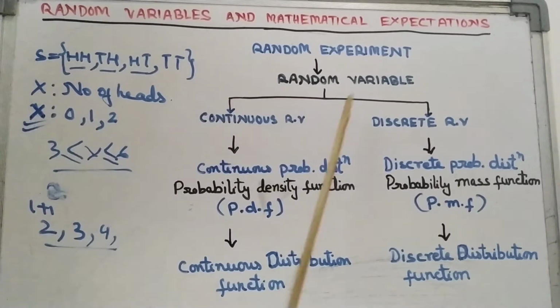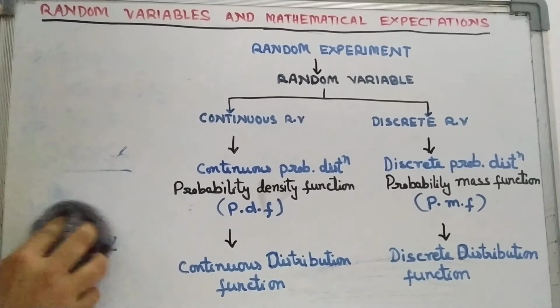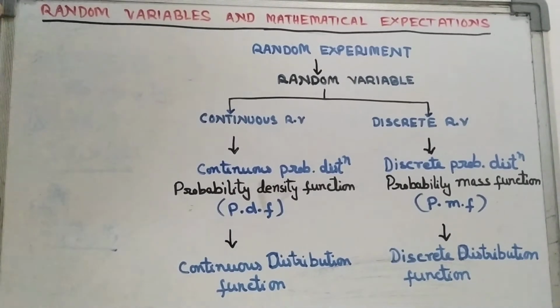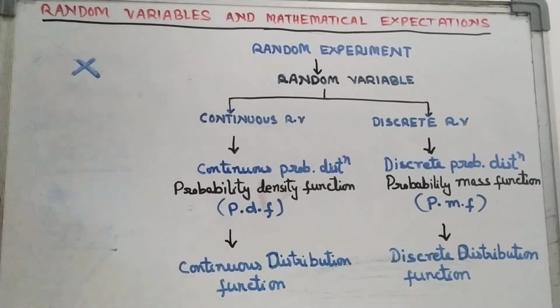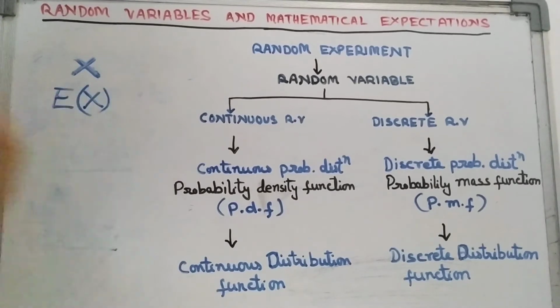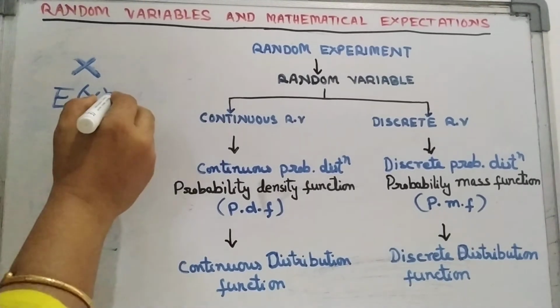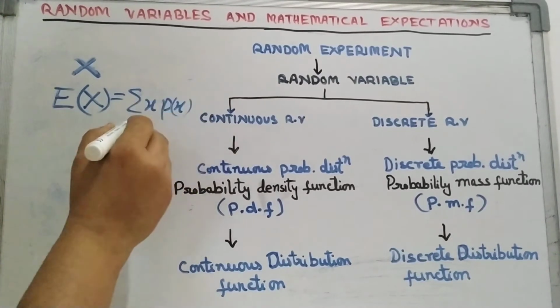Okay. Now let's come to mathematical expectation. What is mathematical expectation? Just now you learned that x is a random variable. Now if we find the mathematical expectation, that means the expectation of x, it is denoted by summation of x p(x). p(x) means the probabilities of the different values of x.